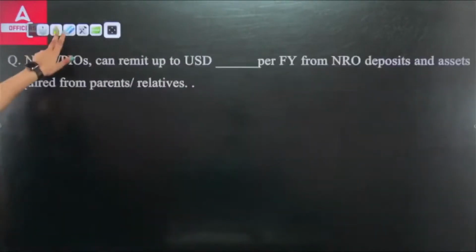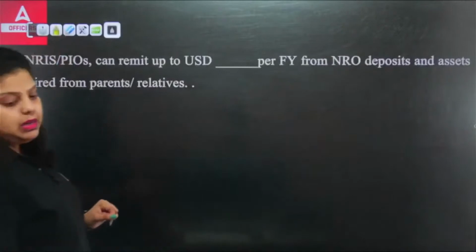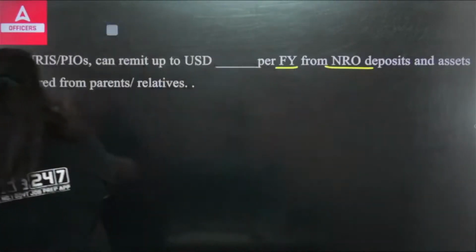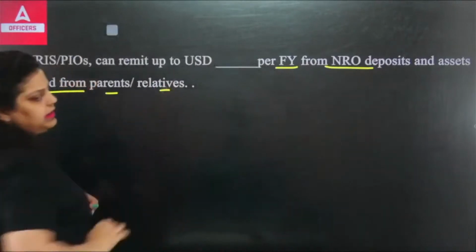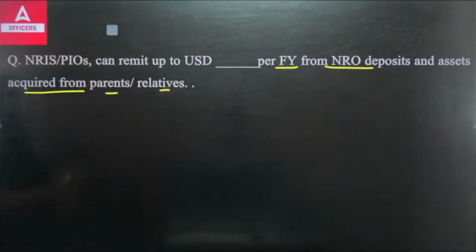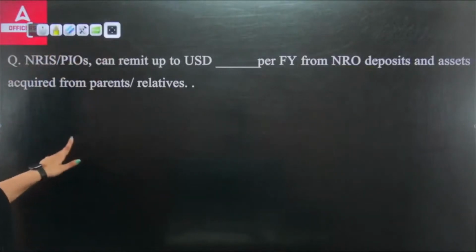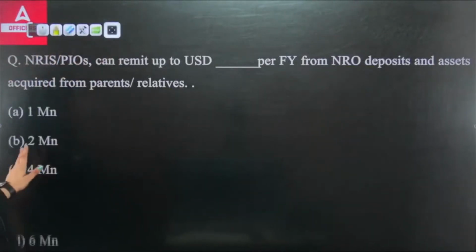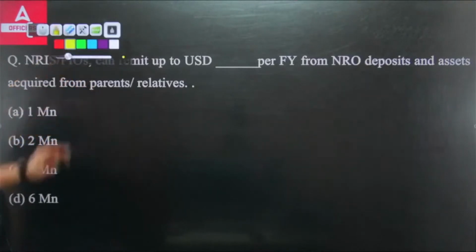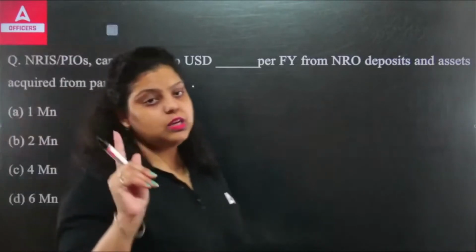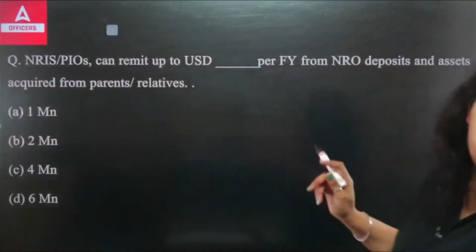Okay, now NRI's PIO can remit up to dash US dollar per financial year from NRO deposits and assets acquired from parents or relatives. Okay, so NRI's PIOs, they can remit up to dash amount per financial year from their NRO deposits, and assets they have acquired from their parents and relatives. How much amount they can remit? 1 million, 2 million, 4 million or 6 million. And this value is in the dollars.